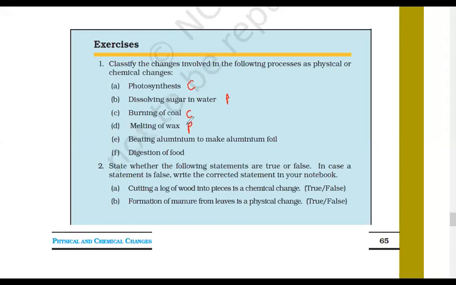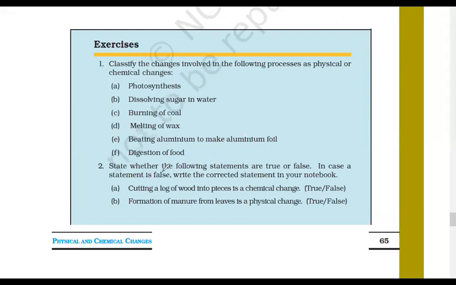Melting of wax: physical change. Beating aluminium to make aluminium foil: yes, very good, everyone. Physical change. Digestion of food: chemical change. Very good, everyone. So all of you understood?